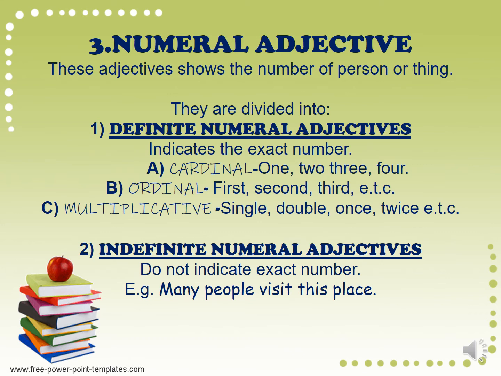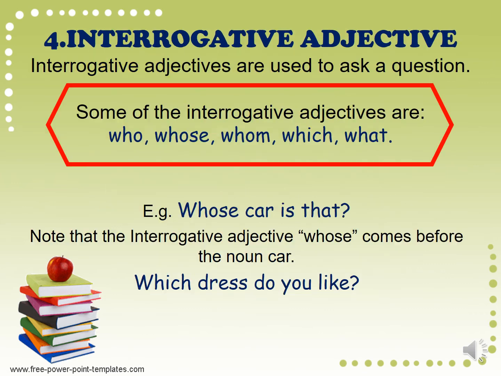And multiplicative, which indicates single, double, once, twice, tenfolds, etc. Indefinite numeral adjectives do not indicate exact number. For example, many people visit this place.